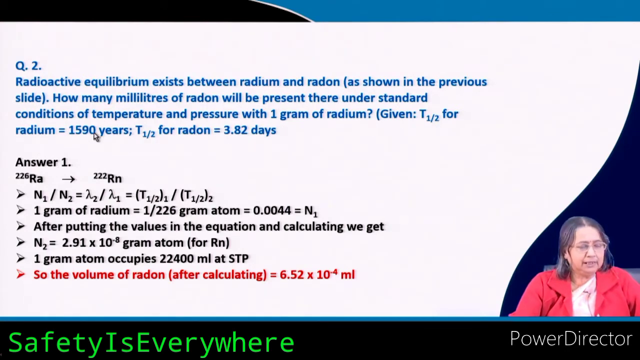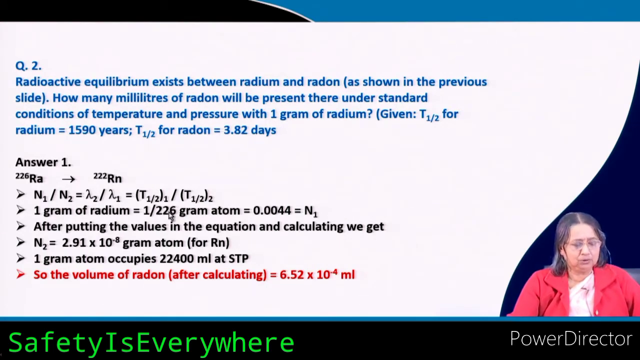Given T half for radium is 1590 years and T half for radon is 3.82 days. You see here, radium is the very long-lived parent and radon is the very short-lived daughter. Now, just from this you can start: N1 by N2 is equal to T half 1 by T half 2. Okay. 1 gram of radium, this is the mass.